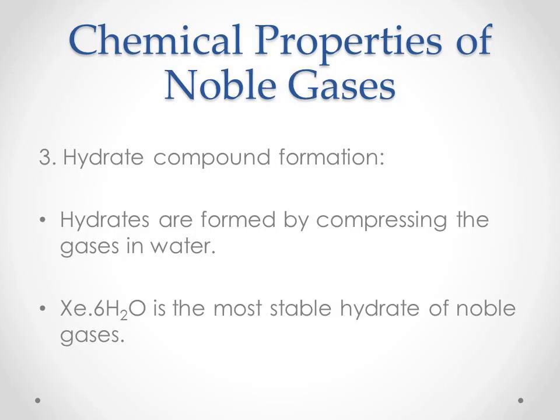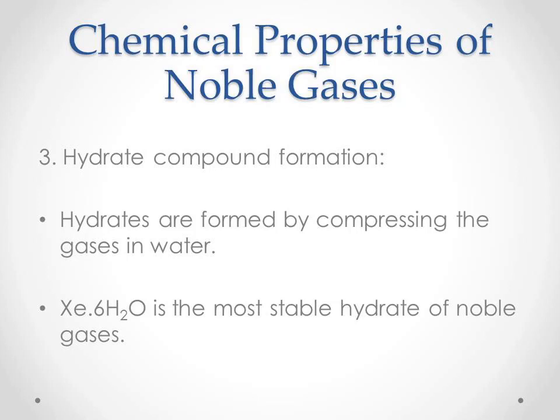Actually, noble gases get polarized in the presence of water and acquire a weak induced dipole moment. This causes dipole-dipole interaction between the noble gases and water molecules and gives hydrate molecules. Noble gases with larger atoms are influenced more than those with smaller atoms. Thus, xenon and krypton are influenced more than argon and helium.